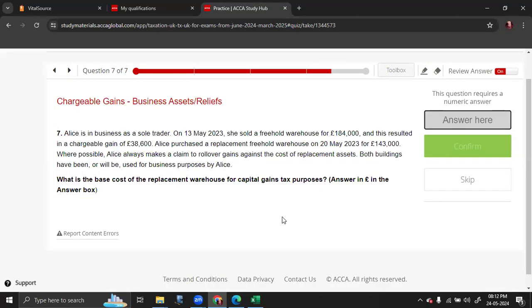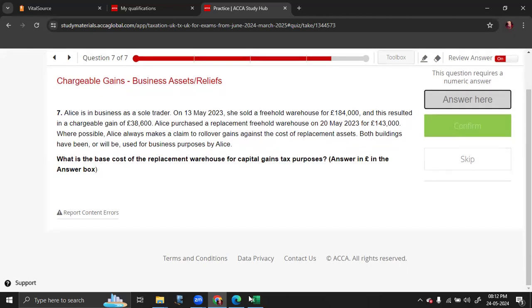Last one. What is the base cost of replacement warehouse for CGT purpose? And this is a pretty difficult or a tricky one, and you have to answer in the nearest pound. Alice is in business as a sole trader. On 13th May 2023, she sold a freehold warehouse for 184,000, and this resulted in a chargeable gain of 38,600. So the question is telling you that the warehouse was sold.